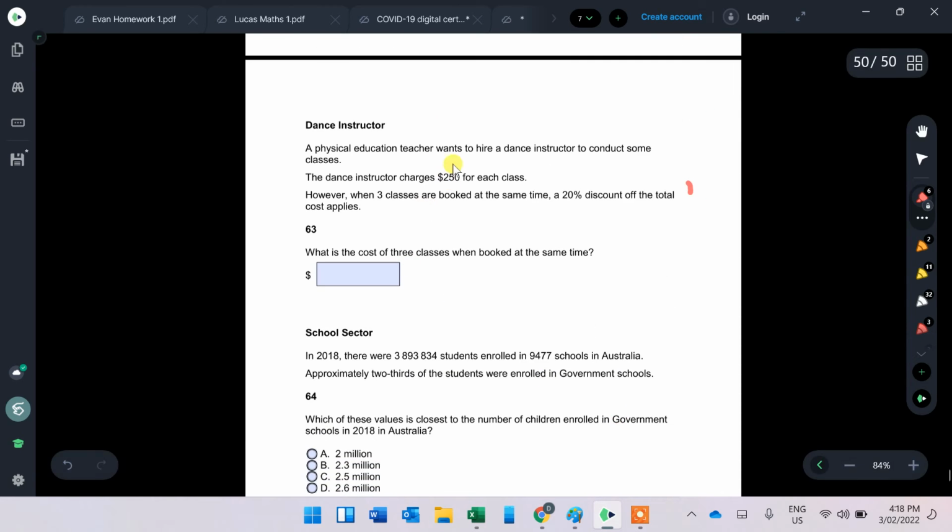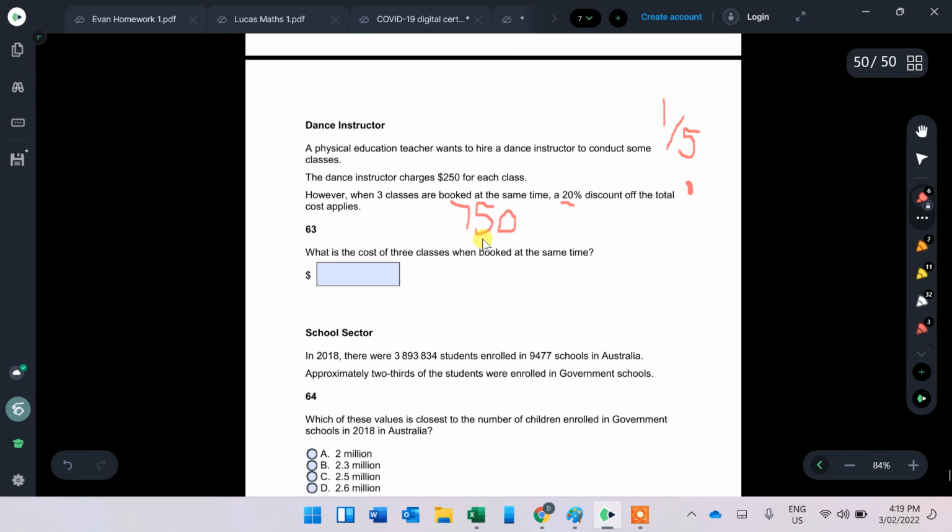63. Physical education class. Teacher wants to get a dance instructor, 250 per class. However, when 3 classes are booked at the same time, it's a 20% discount off the total cost. So 3 classes would be 3 times 250, which would be 750. But it's saying that it'll be 20% off in total. 20% is a fifth, because 20 out of 100 is the same as 2 out of 10, which is the same as 1 out of 5.